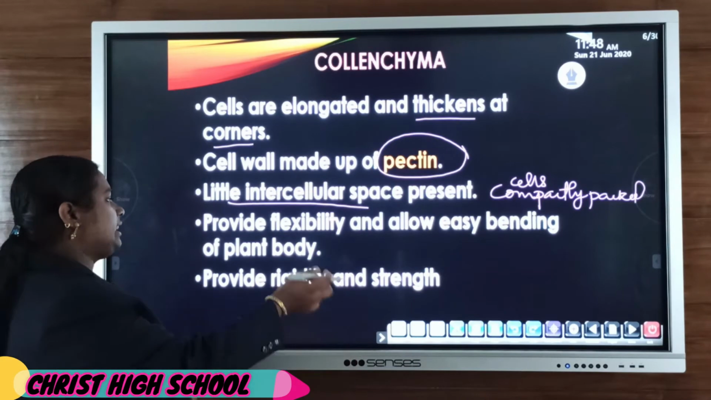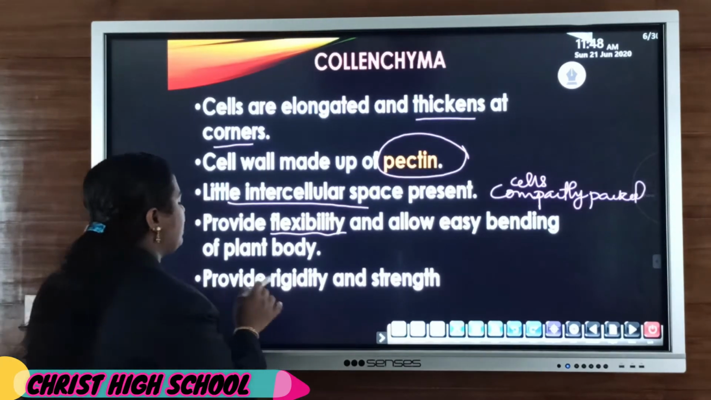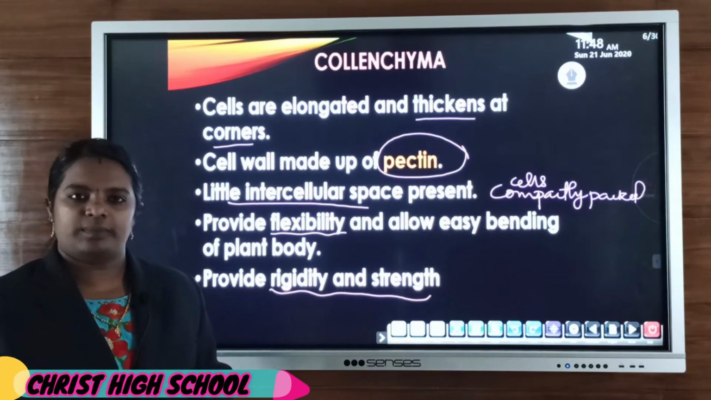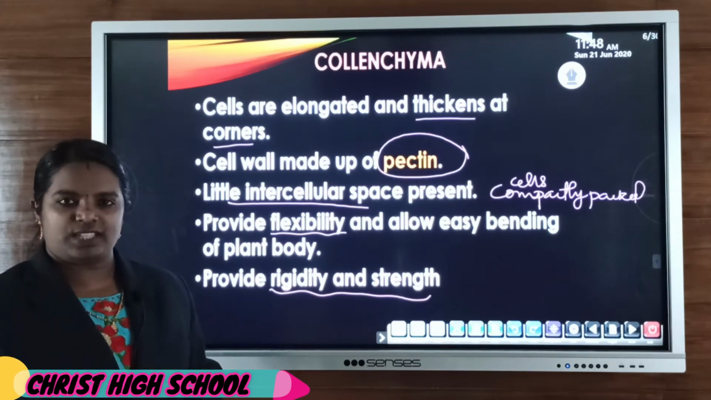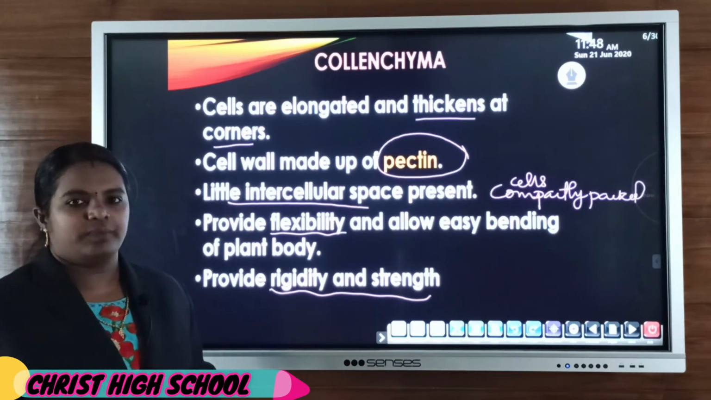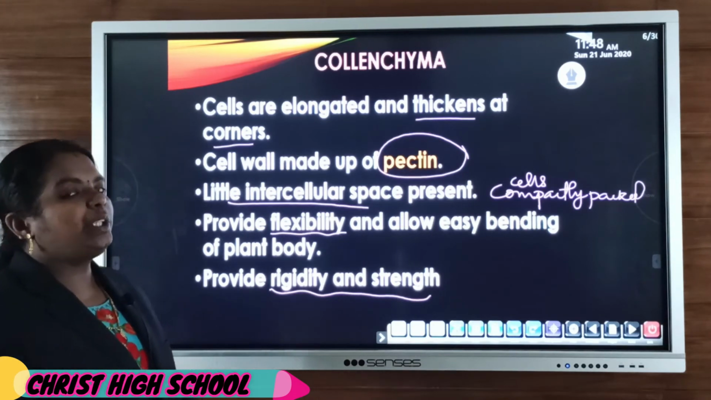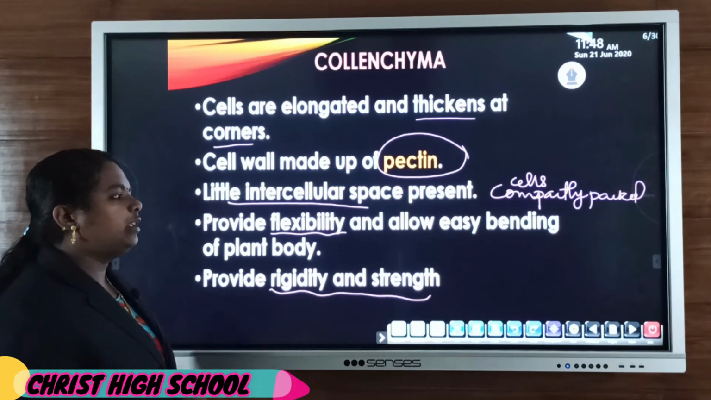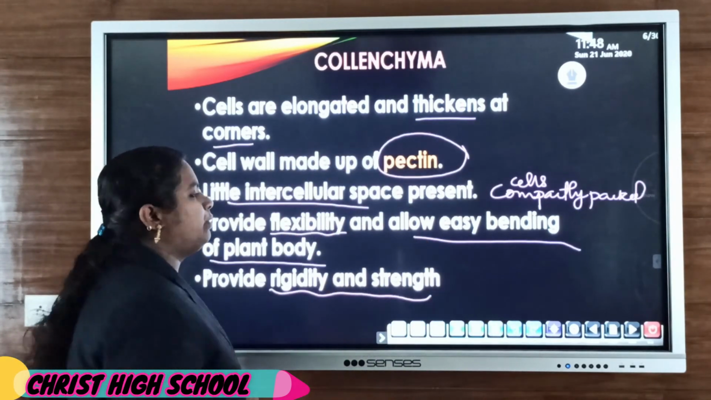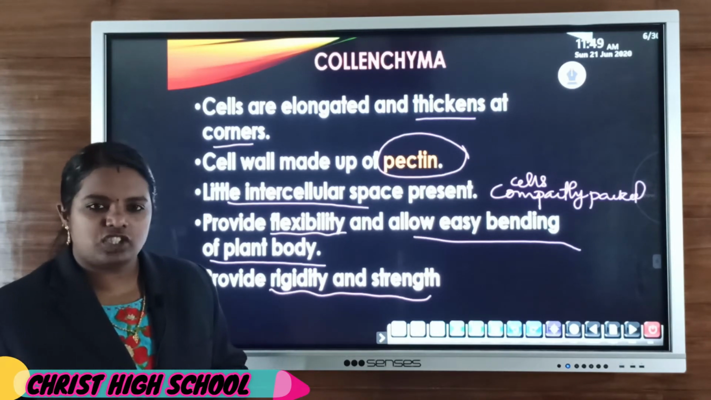Another character, the main function: they provide flexibility as well as rigidity and strength. Parenchyma's main function is storage as well as packaging tissue. Collenchyma provides flexibility, rigidity and strength. Due to this property, the most important point, it allows easy bending of the plant body. So if there is heavy wind, then what happens?